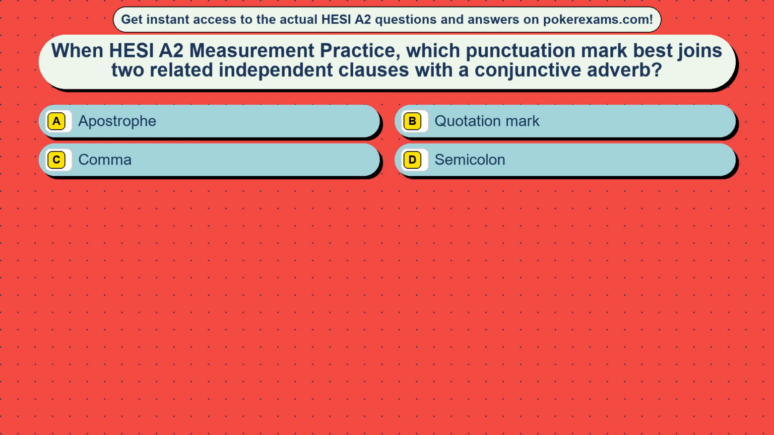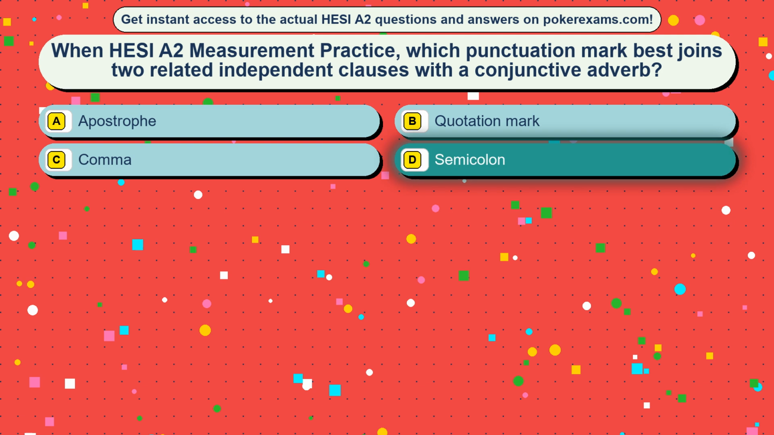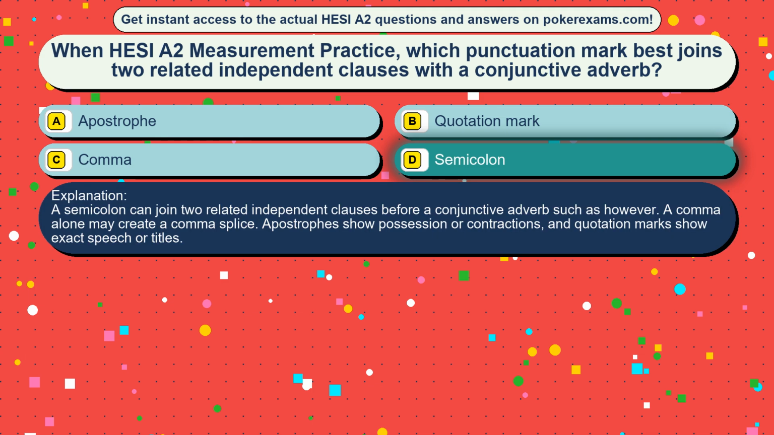Question 39. In HESI A2 measurement practice, which punctuation mark best joins two related independent clauses with a conjunctive adverb? Option A, apostrophe. Option B, quotation mark. Option C, comma. Option D, semicolon. The correct answer is option D, semicolon. A semicolon can join two related independent clauses before a conjunctive adverb such as however. A comma alone may create a comma splice. Apostrophes show possession or contractions, and quotation marks show exact speech or titles.